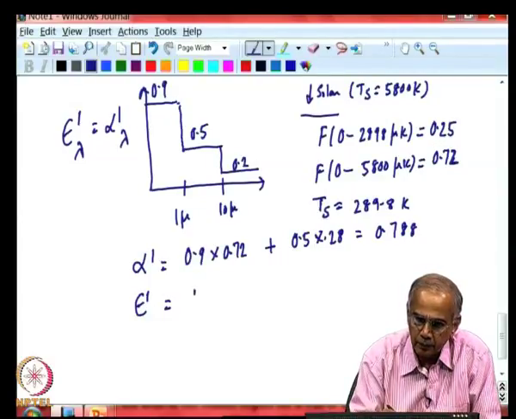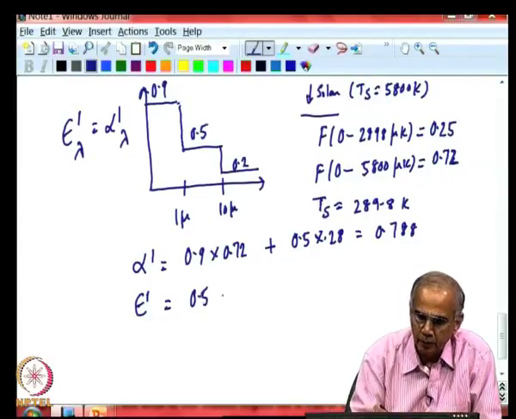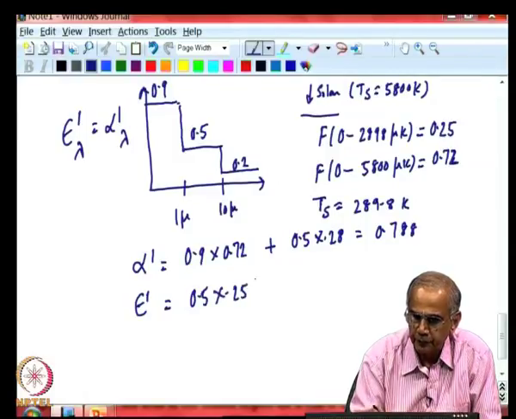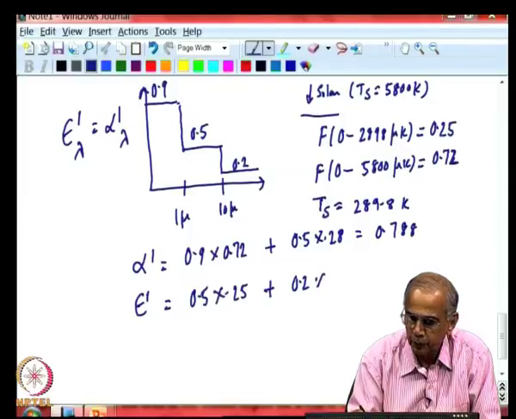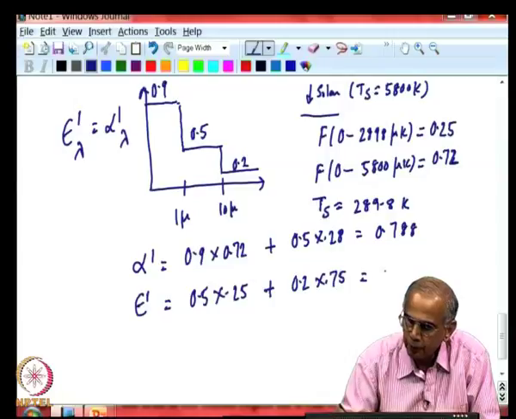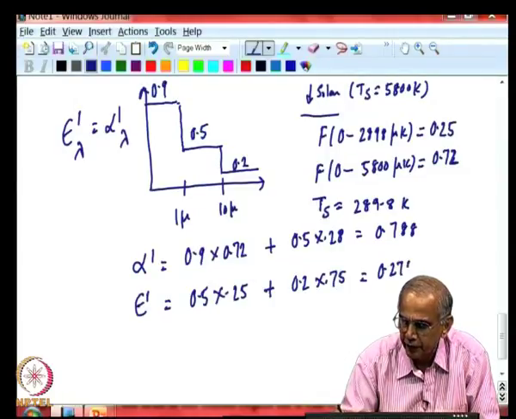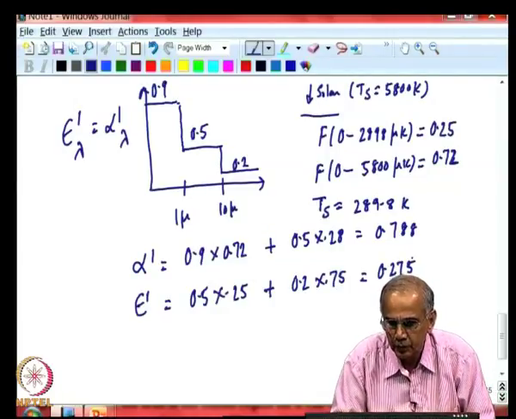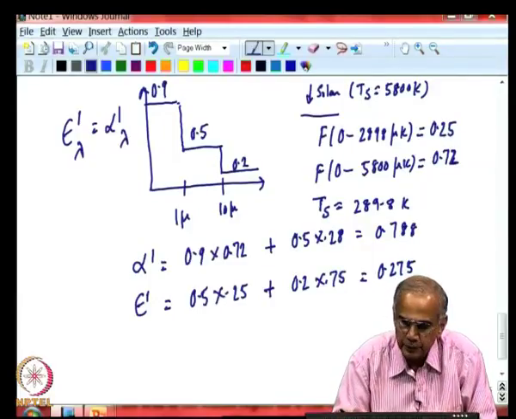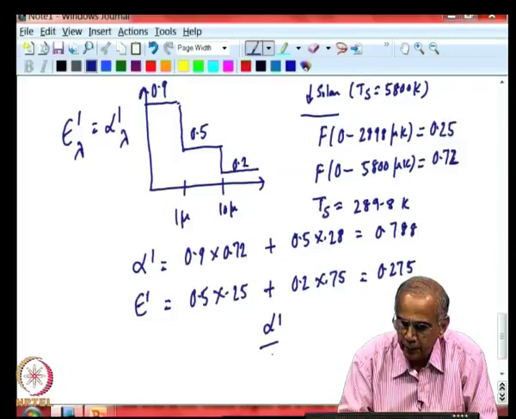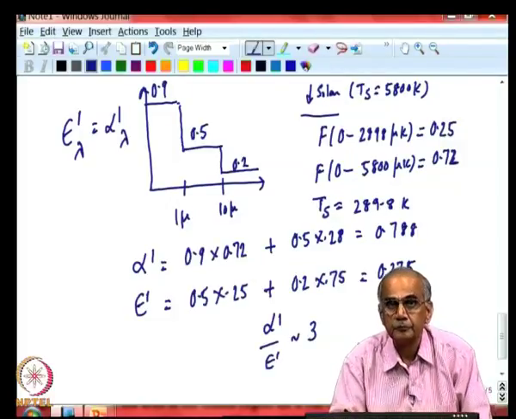So, we take the 0.5 value from here, multiply by 0.25, plus the remaining 0.75 is here. So, 0.2 into 0.75, and this will give you a value of 0.275. And so, you can clearly see that for this material alpha prime over epsilon prime is close to 3, not quite, but close to 3.